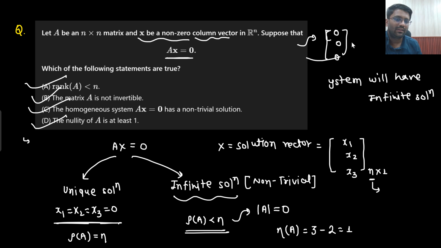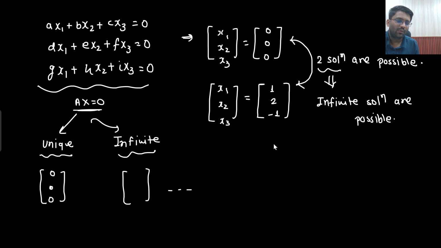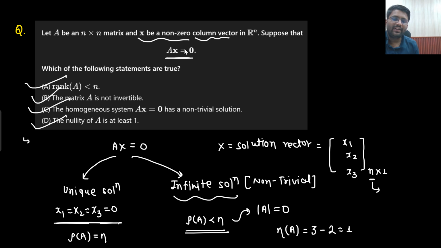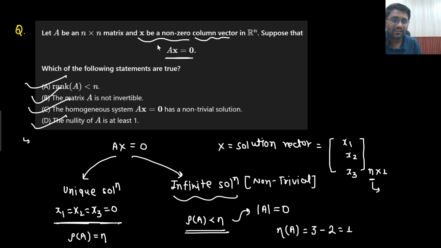What does that mean? That simply means that x will be somewhat like this, 1, 2, minus 1. And if it is somewhat like this, what does that mean? That means this particular system will have infinite solutions. If this system is having infinite solutions, that means the rank of A has to be less than n. And if it is less than n, that means the determinant would be 0. That means A will be not invertible. All the options would be correct, and nullity will be at least 1. Right? Understandable? So I hope this point is clear.